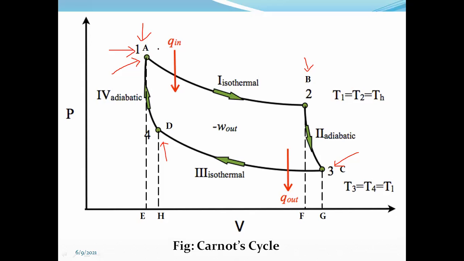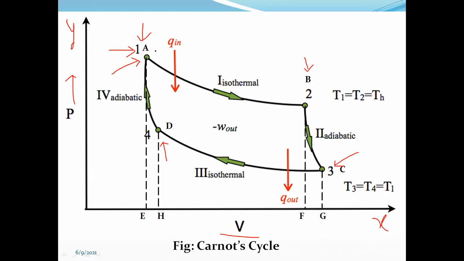Okay, so here if we observe the course of the working substance from A, B, C, D, and again A, then we can say that this is the reversible cycle. Say for example, from A to B, we observe the increase in the volume. Here volume is present on the x-axis, and pressure is present on the y-axis.